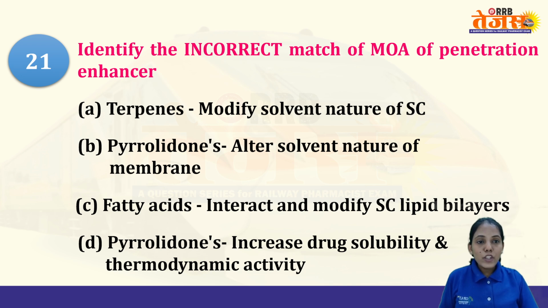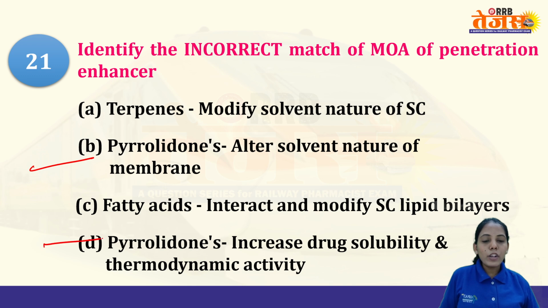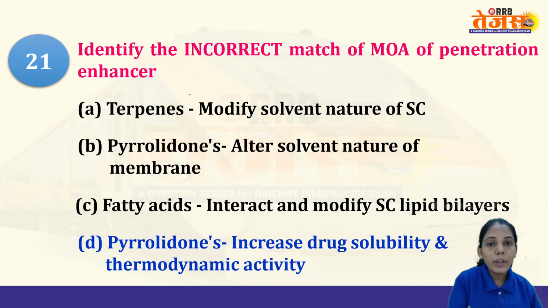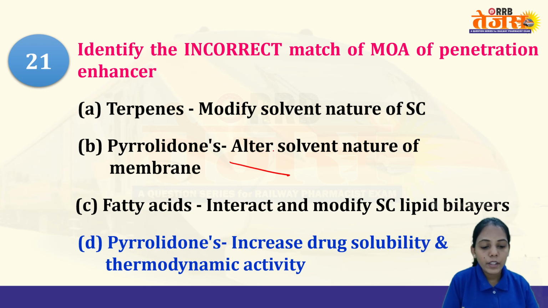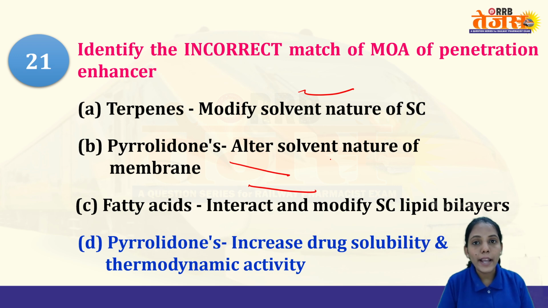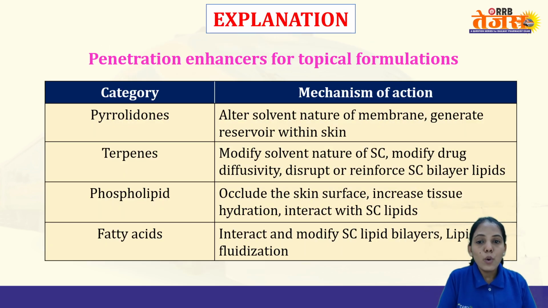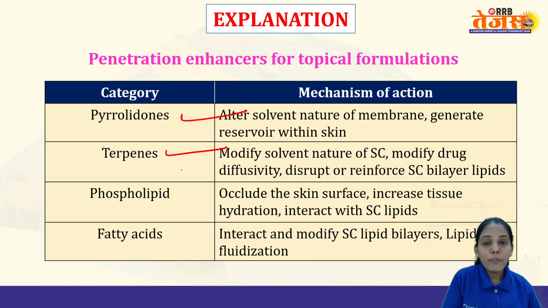Identify the incorrect match of mechanism of action of penetration enhancers. Just now we have seen this. See here, pyrrolidone alters solvent nature, or pyrrolidone increases solubility. Though two are given, either one will be right and one will be incorrect. Pyrrolidone will not increase the solubility and thermodynamic activity; it will alter the solvent nature. And terpenes modify solvent nature, and interact with and modify the SC lipid bilayer. So these are the penetration enhancers. Pyrrolidone alters the solvent nature. Terpenes modify the solvent nature.